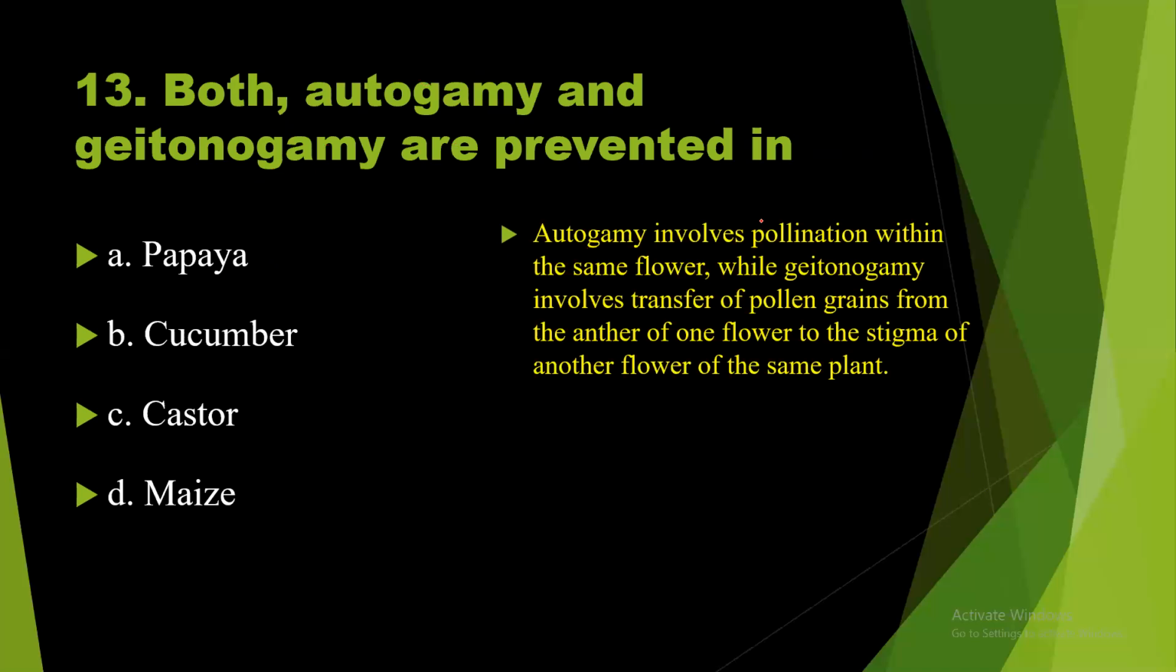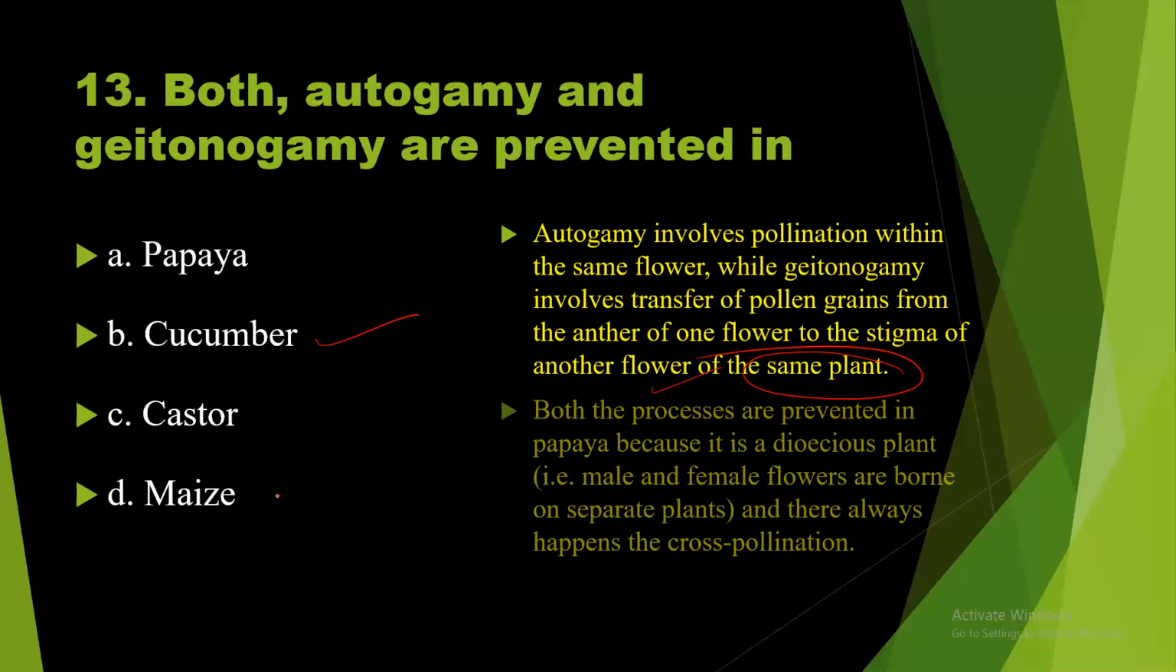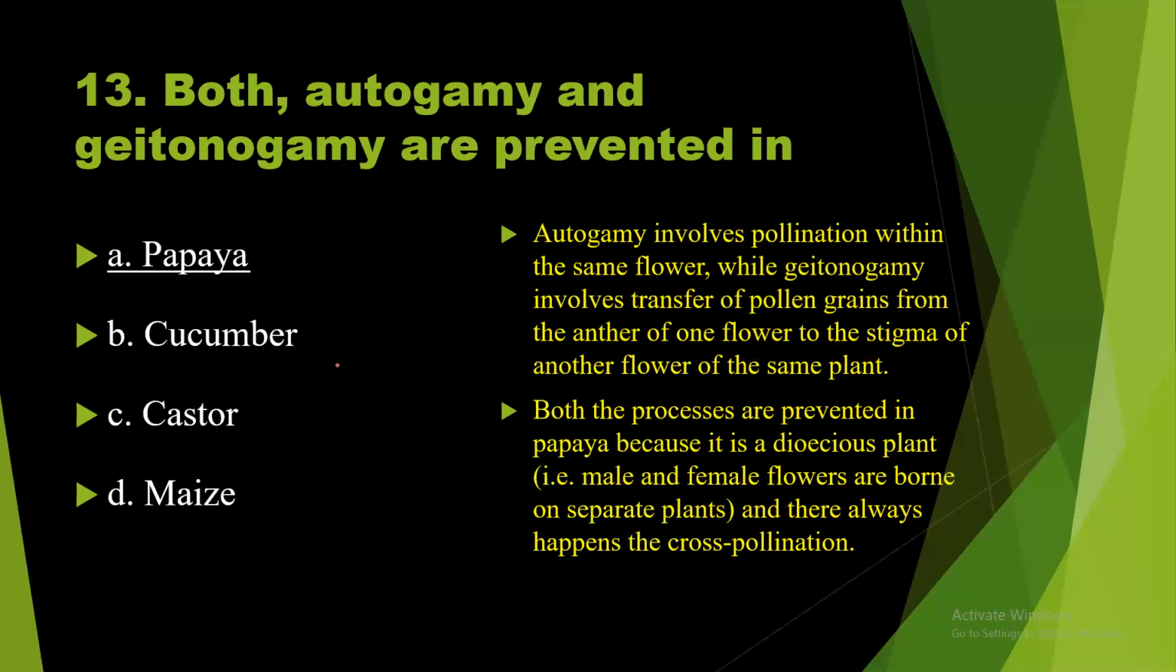Let us see. Autogamy involves a pollination within the same flower, while geitonogamy involves the transfer of pollen grains from the anther of one flower to the stigma of another flower on the same plant. So this is not applicable to the cucumber. So even the maize is bisexual. Both the processes are prevented in papaya because it is a dioecious plant, unisexual. Male and female flowers are borne on separate plants, and always happens the cross pollination. So the answer should be papaya.